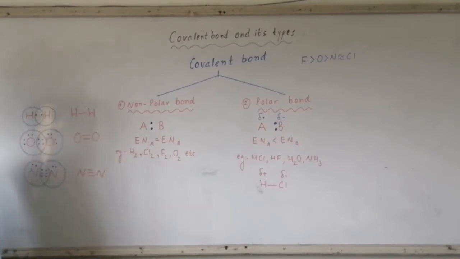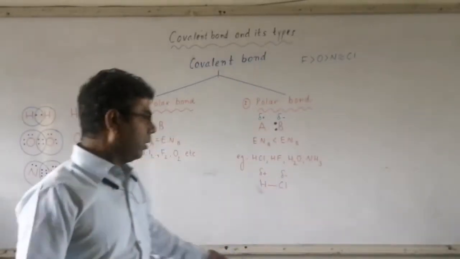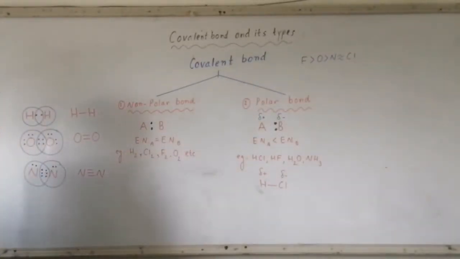Similarly, there is formation of triple bond between the nitrogen atoms, or you can say in the N2 molecule there is a triple bond present between the nitrogen atoms. Nitrogen is having 5 electrons in the valence shell. It requires 3 electrons for the completion of the octet. So both the N will share 3 electrons, and by sharing 3 electrons, both N atoms will complete their octet. Just count for this N: 1, 2, 3, 4, 5, 6, 7, 8.